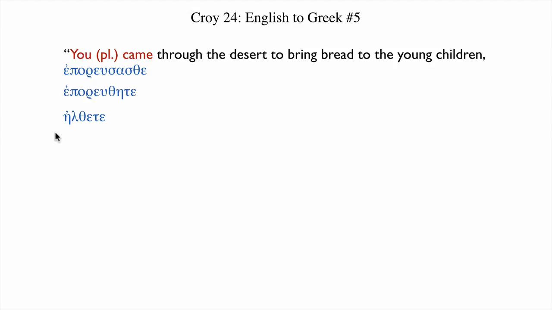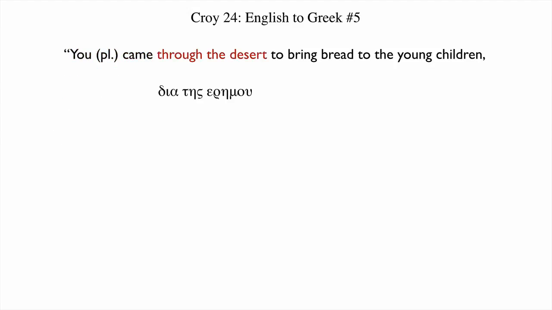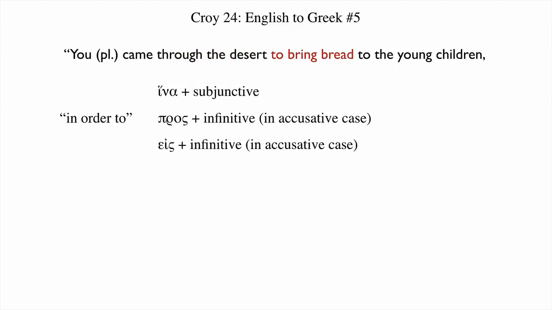You came through the desert. For through the desert, we want the preposition dia plus the genitive, which means through. Desert is one of these funny words which has a second declension ending, but is in fact feminine. Dia tes eremu. You came through the desert to bring bread. When you see this to, we have a purpose clause. In order to would be a more full way to say it.